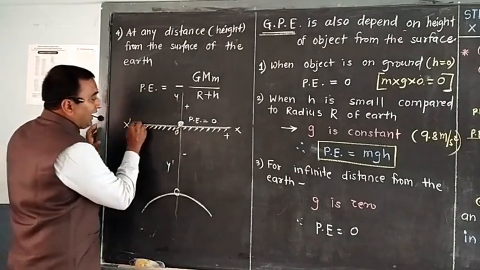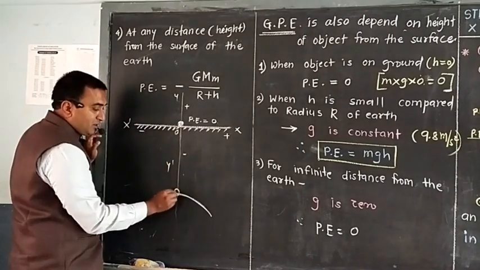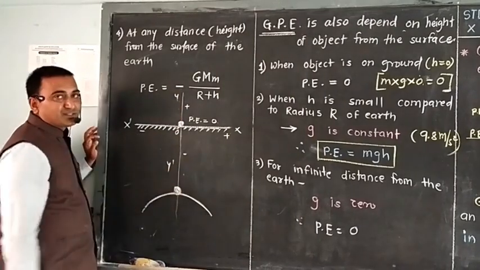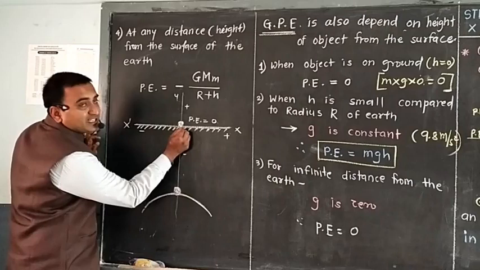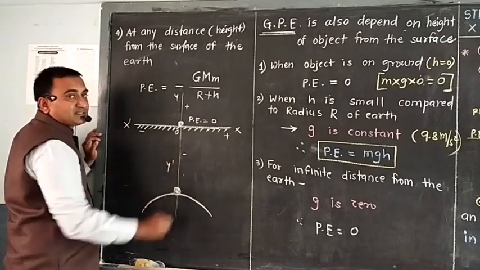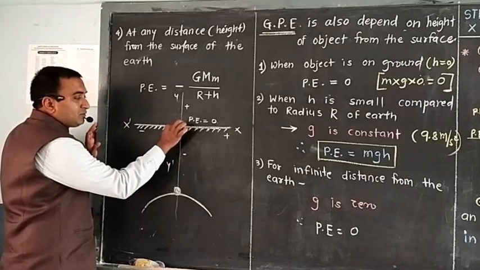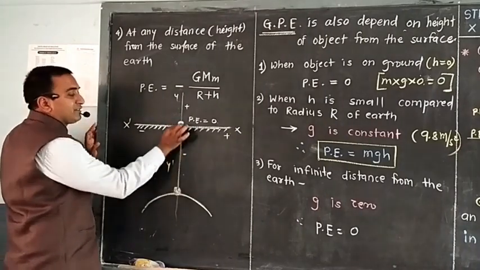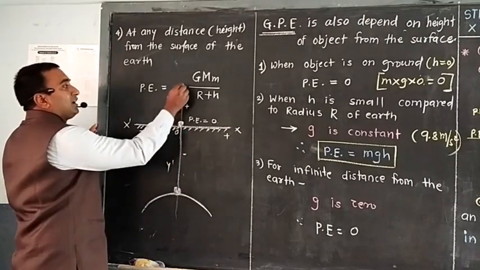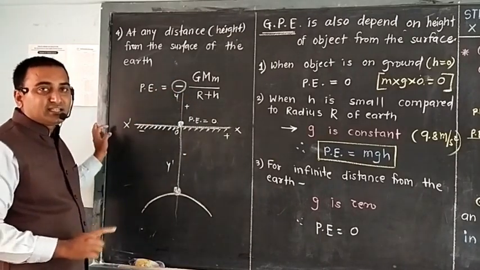But now here, as you are moving downward, use this knowledge to understand why we are considering this one as negative. When potential energy is 0 here, and as you are moving down, all the distances are considered negative. And so here, for distances smaller than infinity, all these values are negative, and so we have considered the gravitational potential energy to be negative.